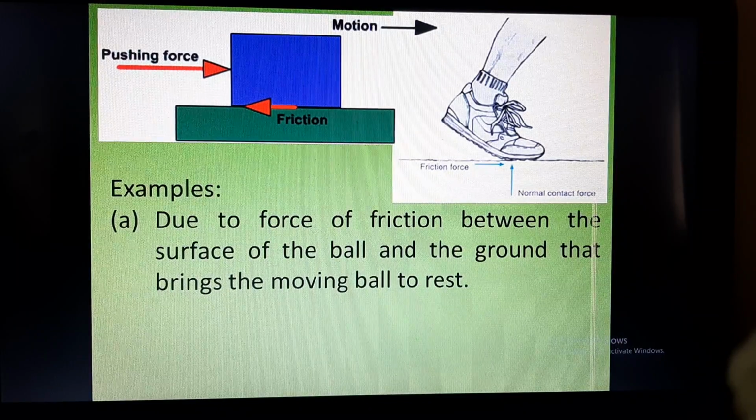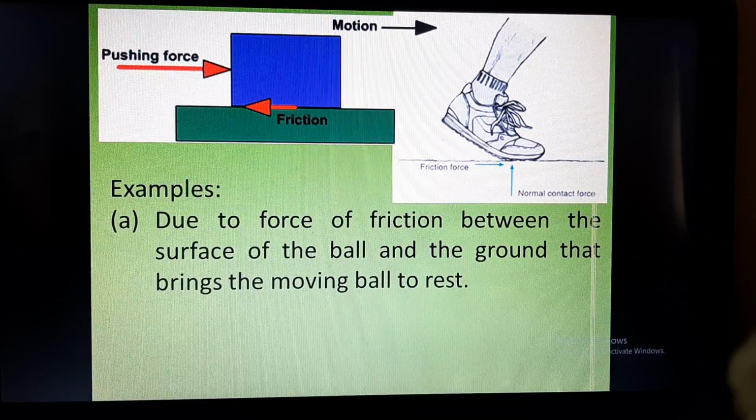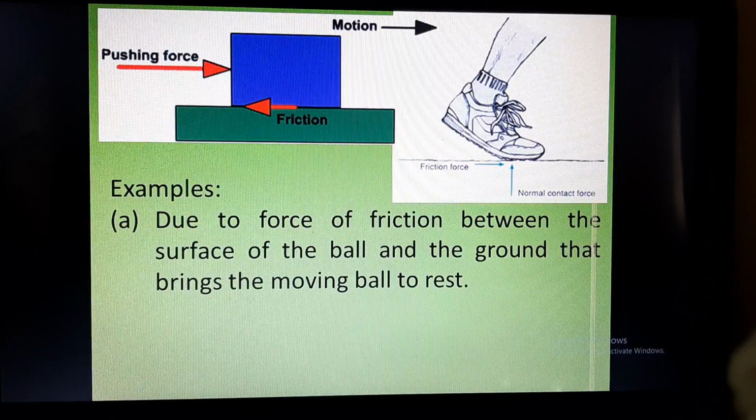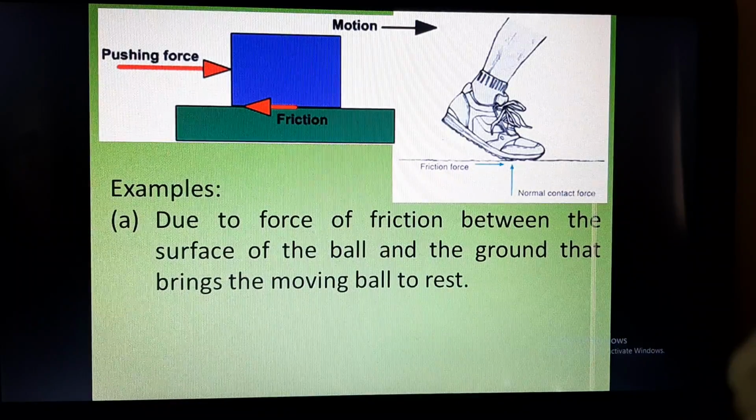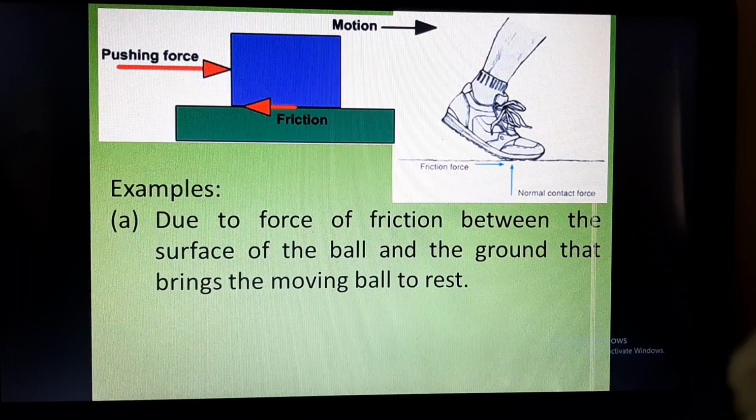If the friction force were in the same direction as the moving ball, what would have happened? The ball would start moving at a faster rate. So we can easily say this. We have all seen that a moving ball or a moving object comes to rest by itself. But it is not coming to rest by itself. It is coming to rest because the force of friction is being exerted on it.